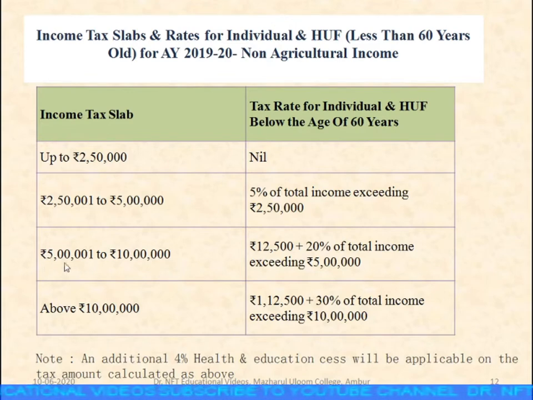If his income is 5 lakh 1 to rupees 10 lakh, then 12,500 plus 20% of total income exceeding rupees 5 lakhs, and above 10 lakhs it is 1,12,500 plus 30% of total income exceeding rupees 10 lakh. These percentages I'll explain with the help of problems. An additional 4% health and education cess will be applicable on the tax amount calculated as above.